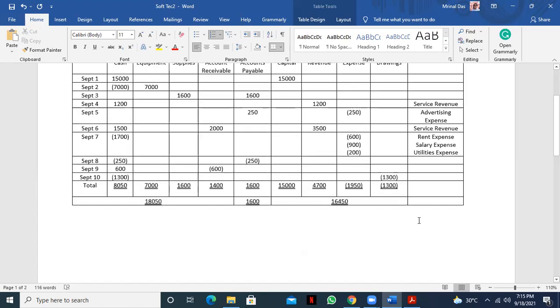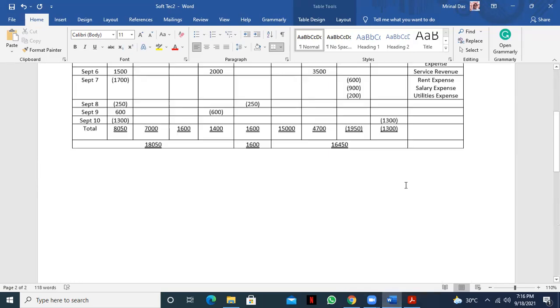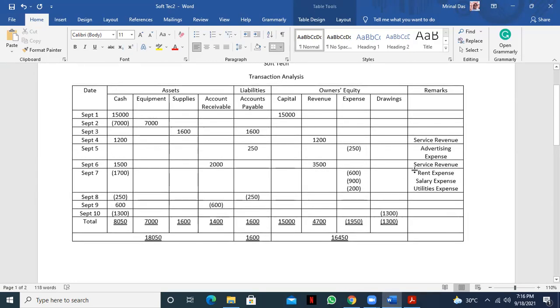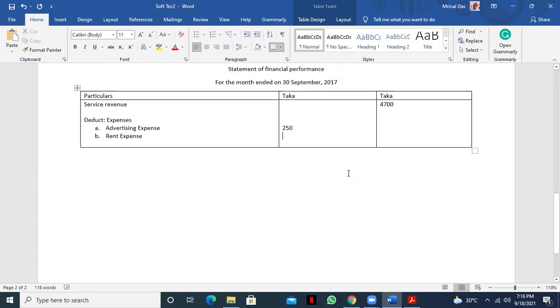Next one is the rent expense. So we'll write the rent expense. Rent expense is how much? Rent expense is 600, right? Yes, sir. 600.